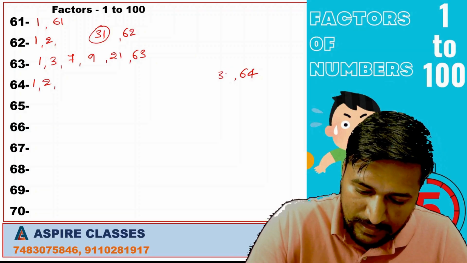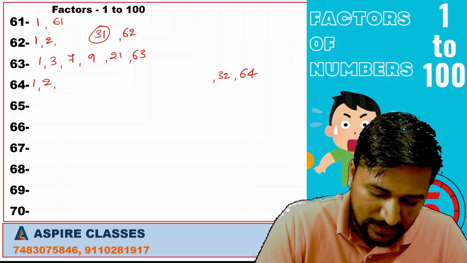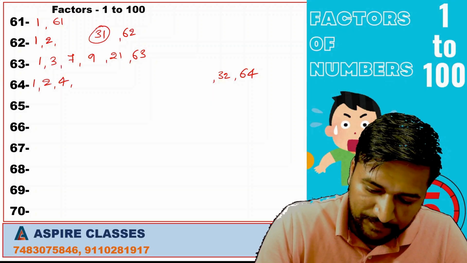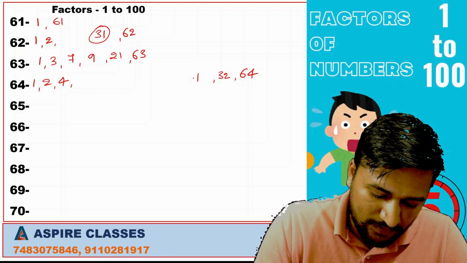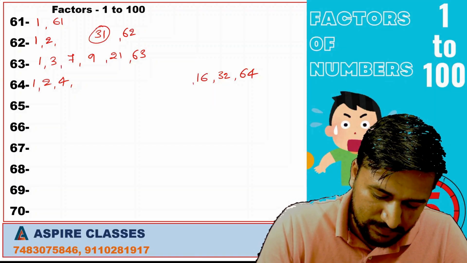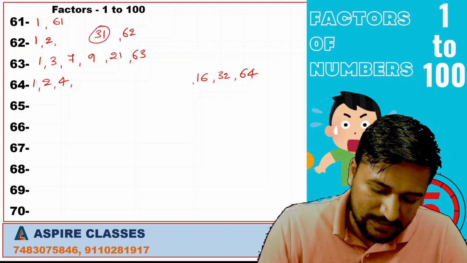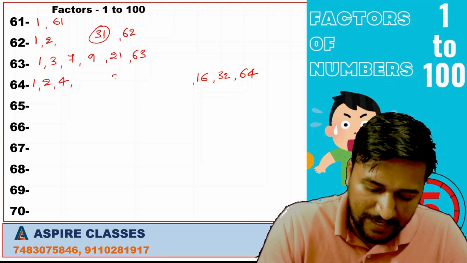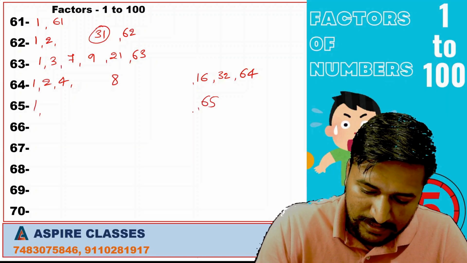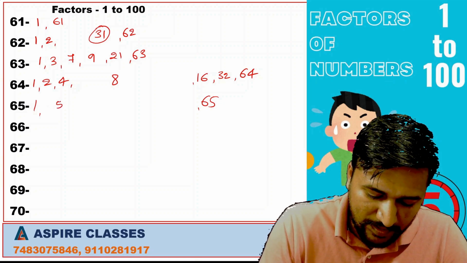1, 64, 2, 32 are 64. This number is not divisible by 3, but it is divisible by 4. 4 1s are 4, 4 6s are 24. Next, this number is divisible by 8. 8 8s are 64. 1, 65. This number is divisible by 5.